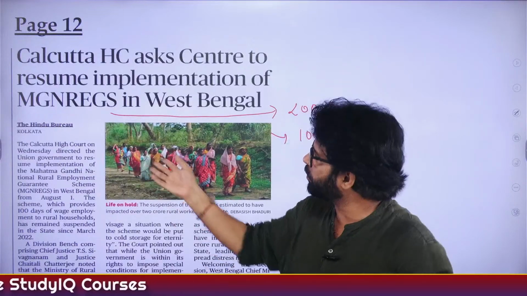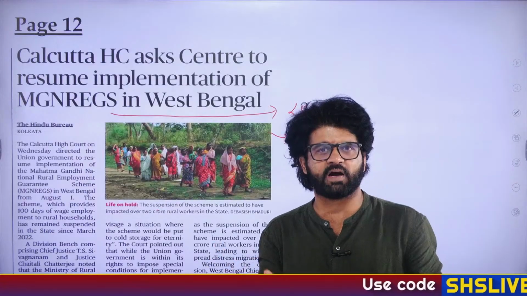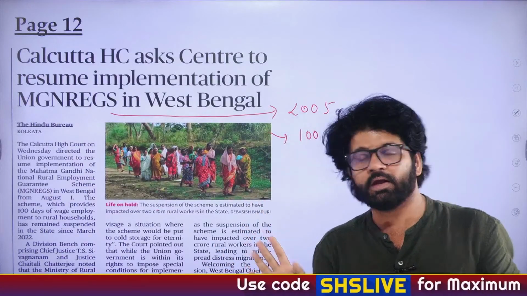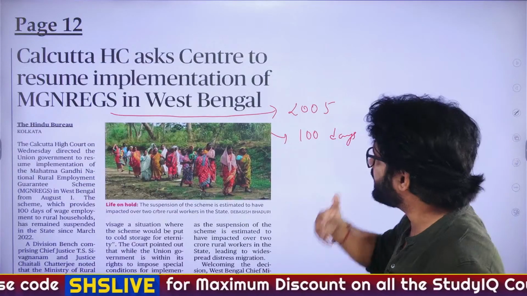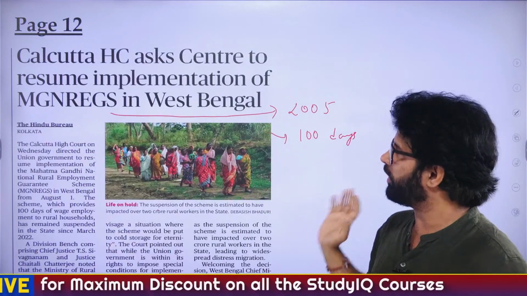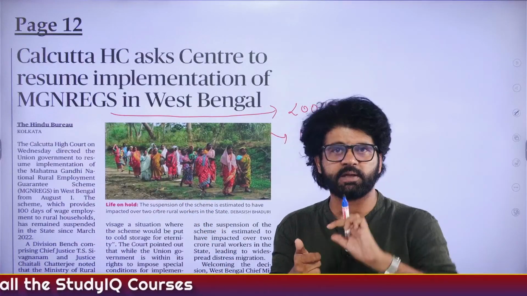Let's say you are a coder. You do coding, computer science, B.Tech in computer science, and you go to a particular MNREGA setup and say, give me a C, C++, Java coding work. They will be like, go away. If you are willing to dig ponds and do that kind of work where you're creating durable assets, you can work under MNREGA. Many people feel we need a similar MNREGA-like scheme in urban areas.